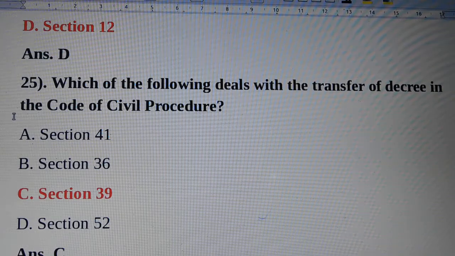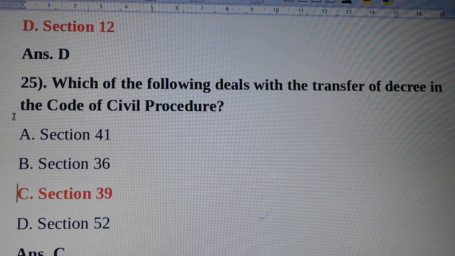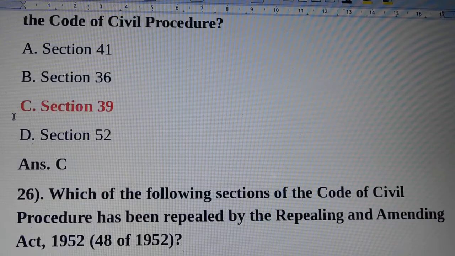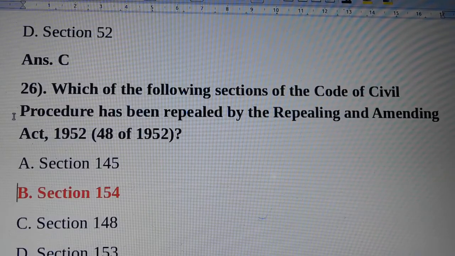We will see question number 25, remaining part. Which of the following deals with the transfer of decree in the Code of Civil Procedure? Answer is option C, section 39. Question number 26. Which of the following sections of the Code of Civil Procedure has been repealed by the Repealing and Amending Act 1952? Answer is option B, section 154.